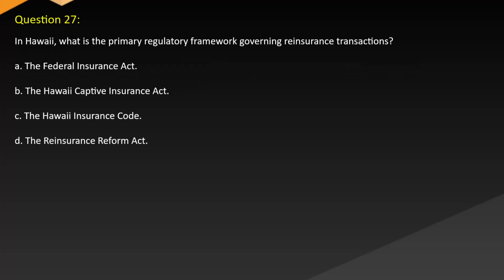Question 27. In Hawaii, what is the primary regulatory framework governing reinsurance transactions? A. The Federal Insurance Act. B. The Hawaii Captive Insurance Act. C. The Hawaii Insurance Code. D. The Reinsurance Reform Act.